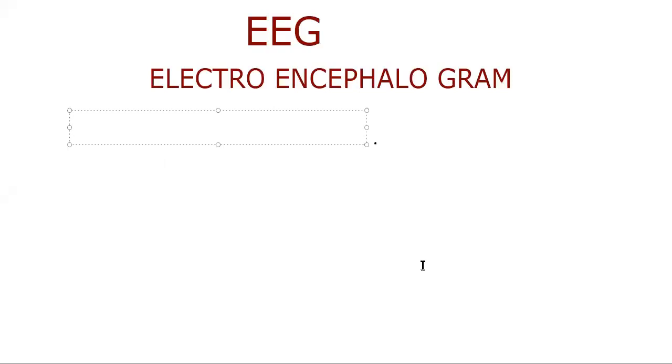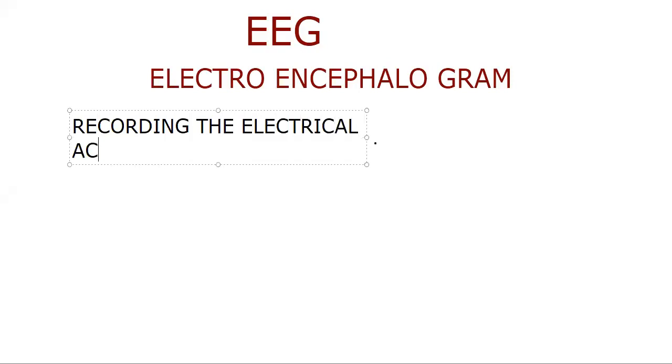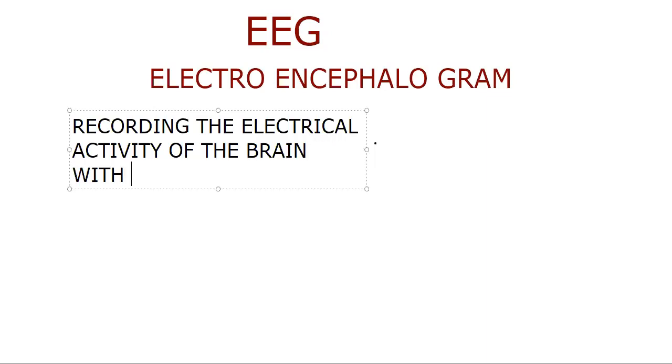Electroencephalography is the process of recording the electrical activity. Electrical activity of what? Of the brain. Recording the electrical activity of the brain, we can define it as electroencephalogram. With the help of the electroencephalogram, we are going to record the electrical activity of the brain by using an EEG machine.